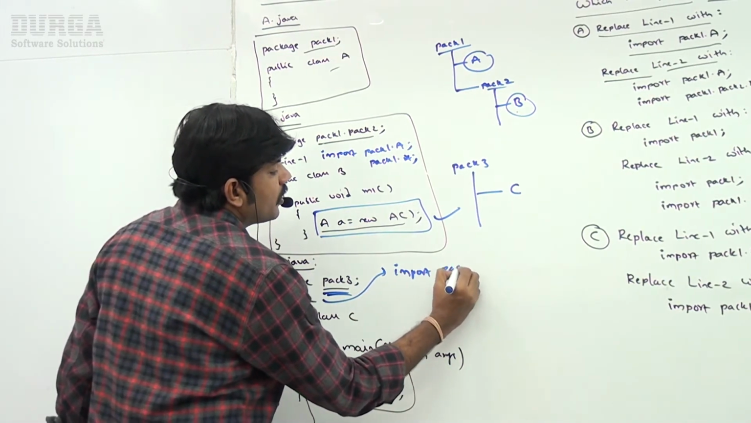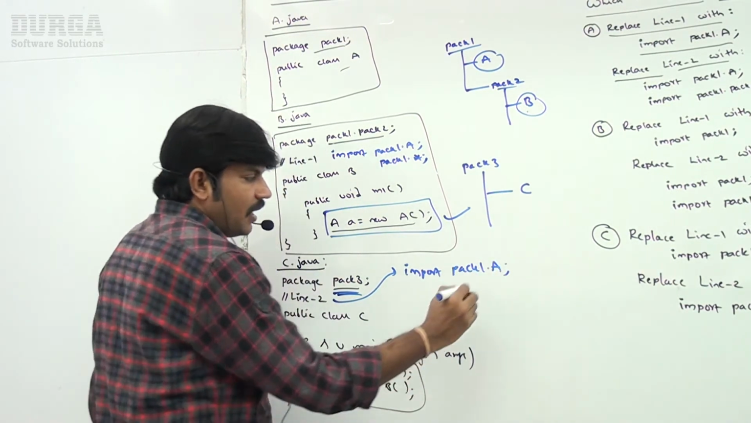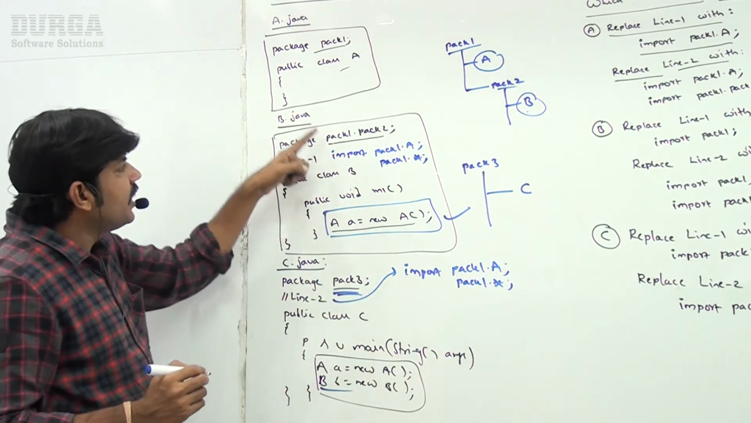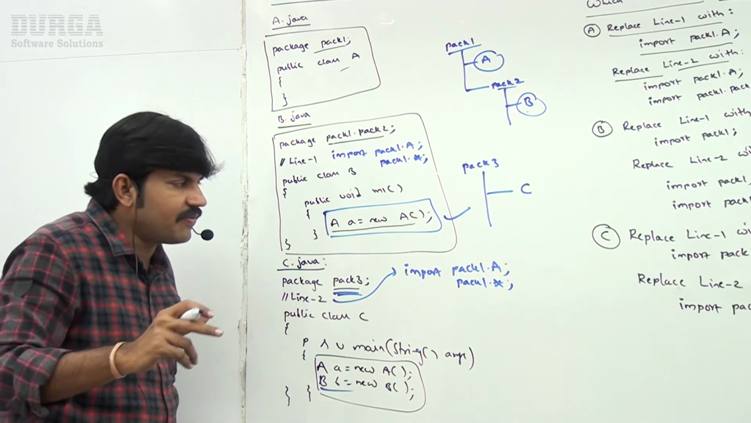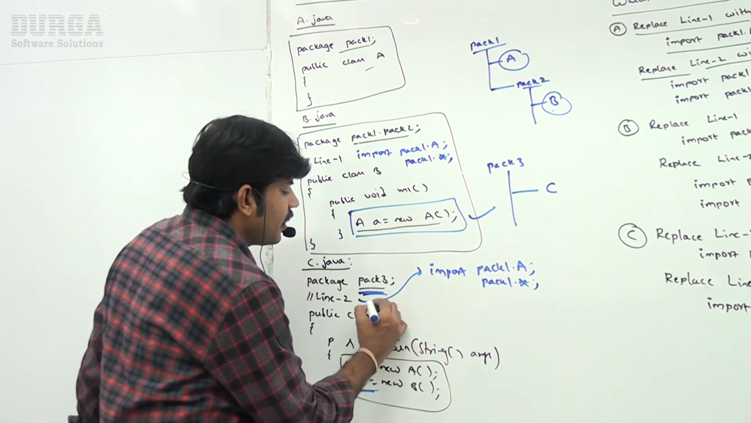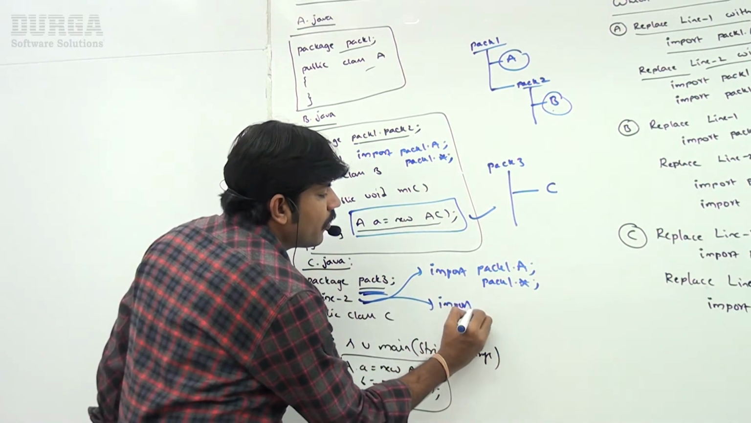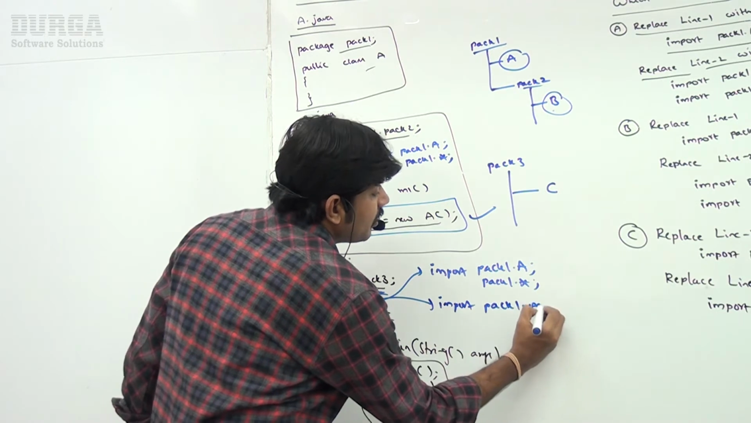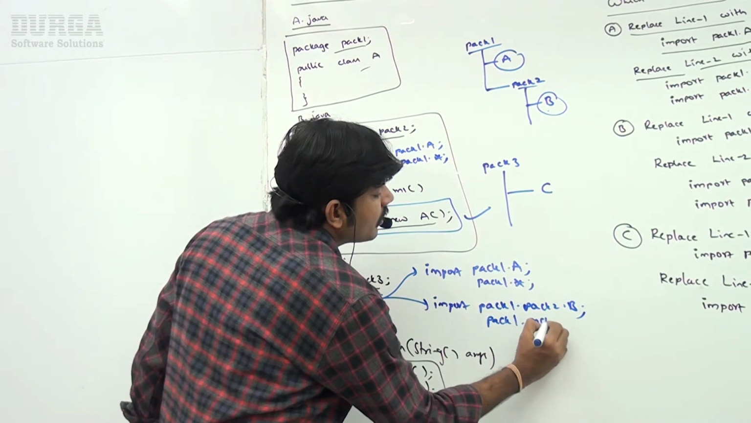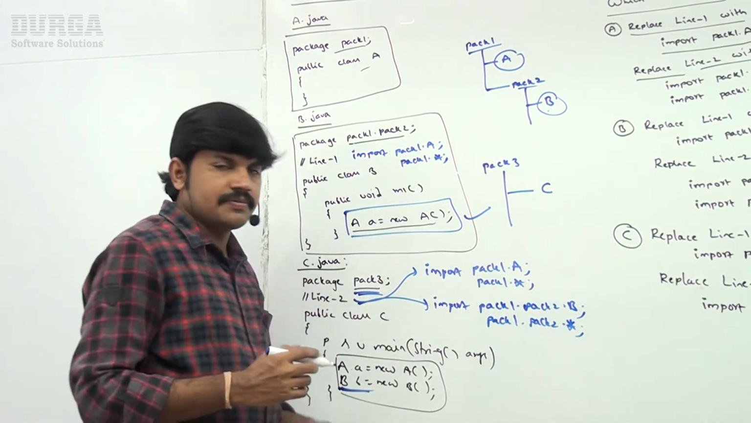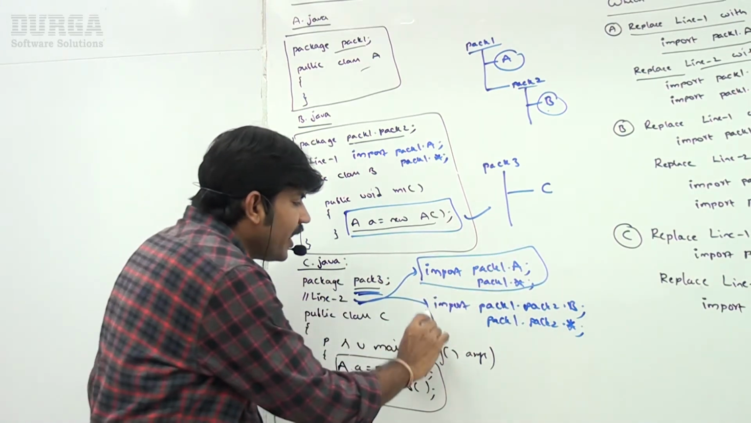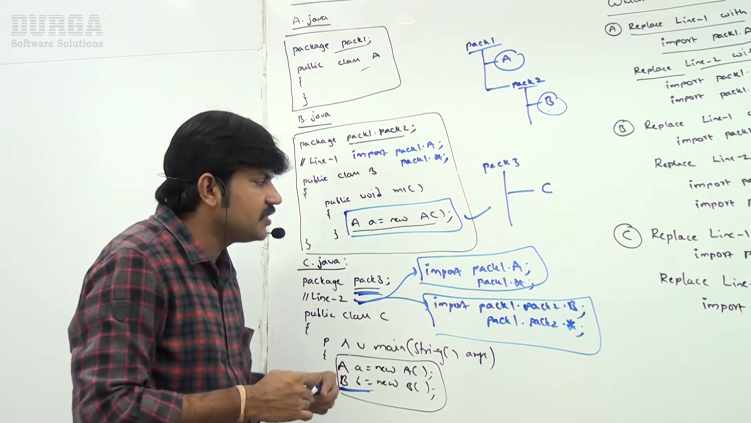Import pack1.A or pack1.* to make A class available. Next, to make B class available, what do we have to take? Import pack1.pack2.B or pack1.pack2.*. So to make A available, we have to write this import, and to make B available, we require to write this import statement.